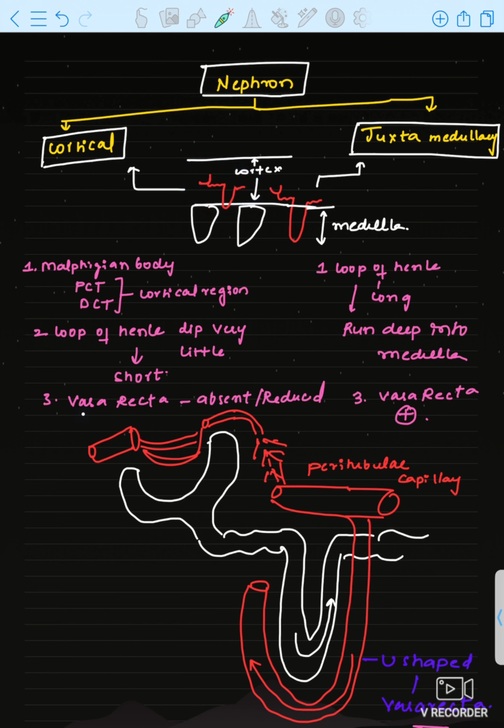So that's why vasa recta is not required, it is reduced or absent in cortical nephrons, whereas the loop of Henle is very long in the juxtamedullary nephron and runs very deep into the medulla, and that is why it needs to be supplied by blood vessels, no? That is why vasa recta is also present in the juxtamedullary nephron.